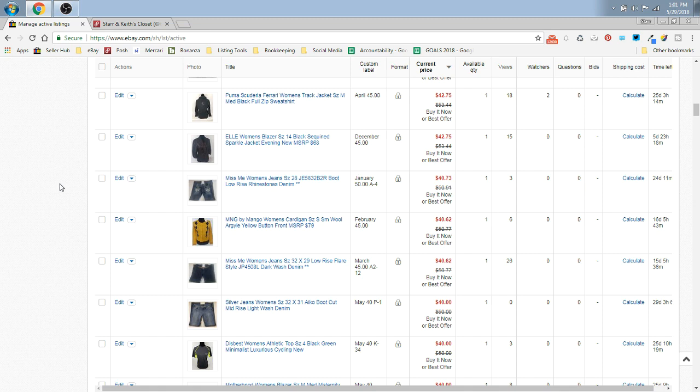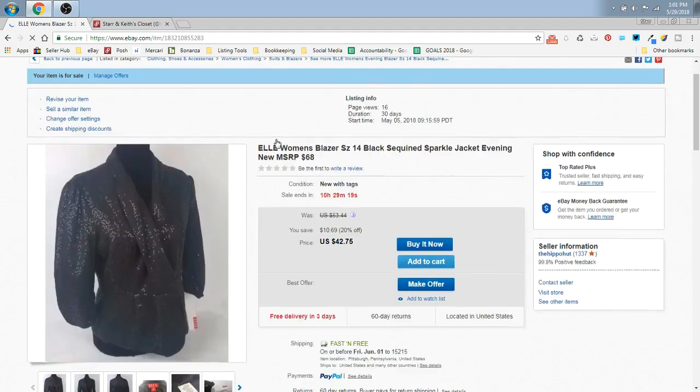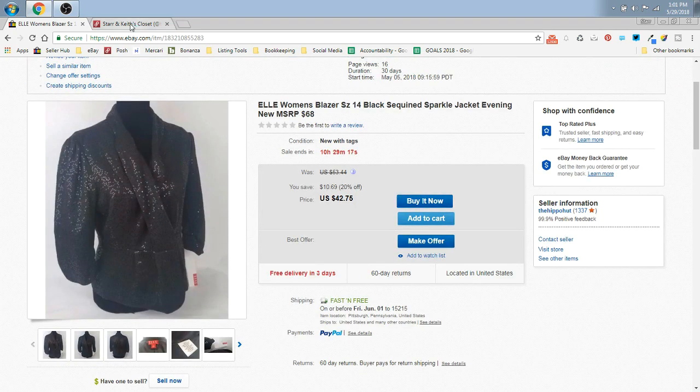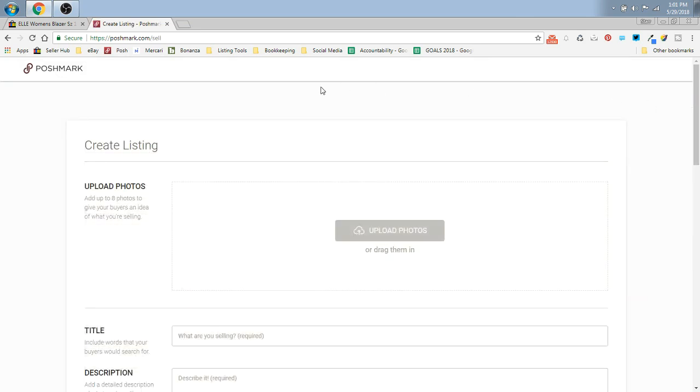As you can see on this screen, I'm in the back end on my active listings on eBay, and we're going to cross post this blazer to Posh. So I click it to open it, and then I will go over here. You can see I'm in my closet up here on the right, sell on Posh, and it opens up a back end here to create a listing.